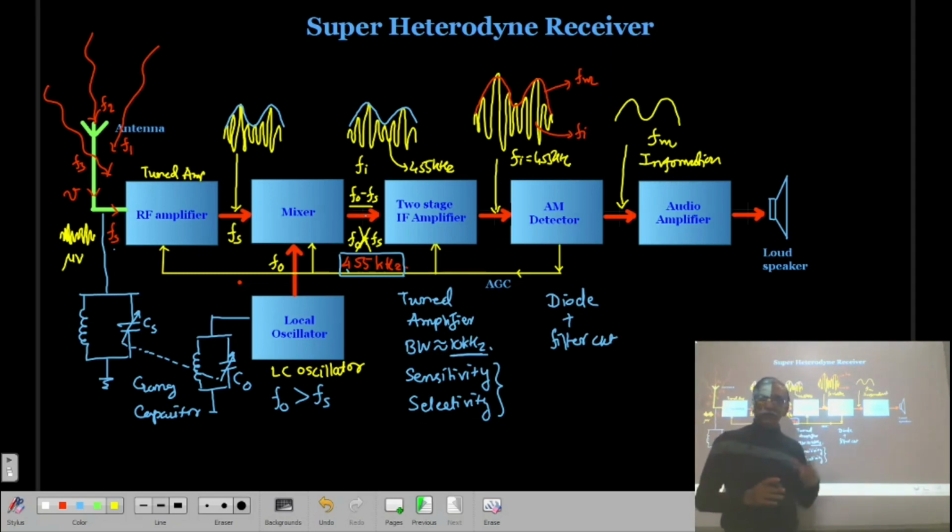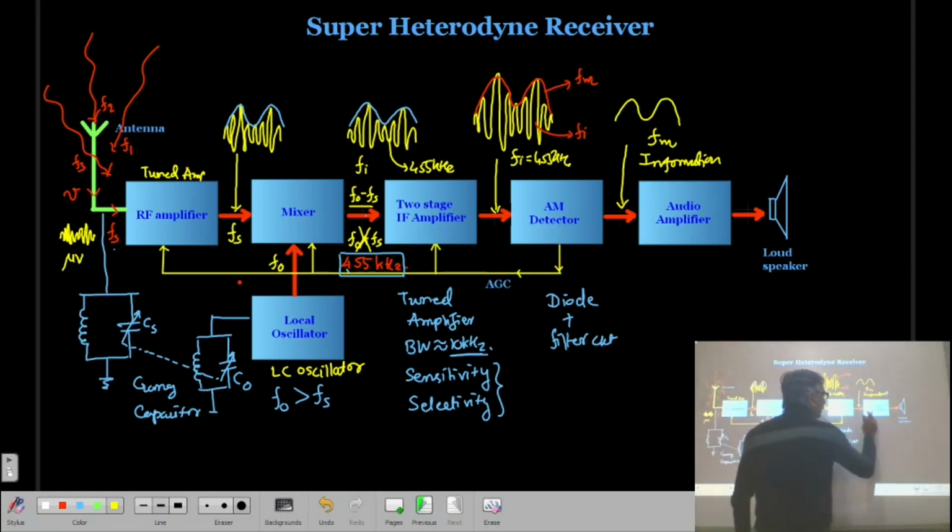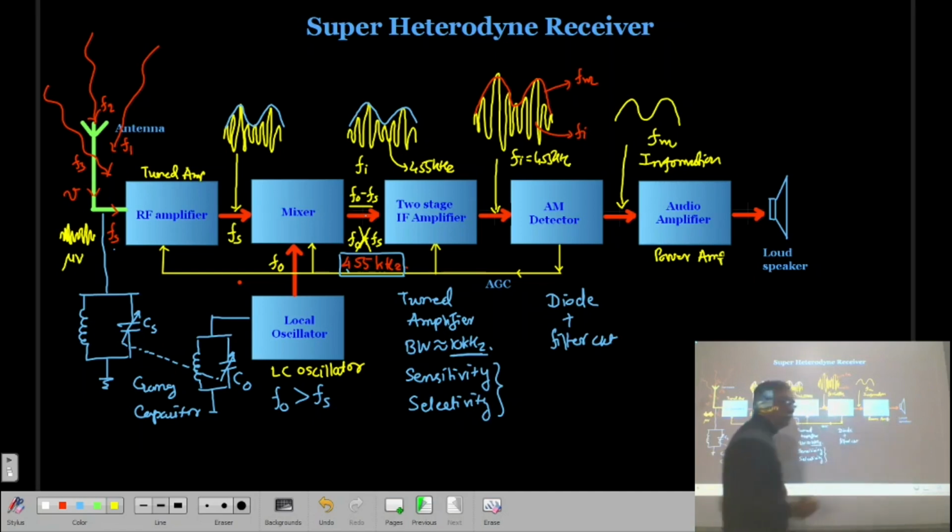It can be a push-pull amplifier or a complementary pair amplifier. A power amplifier amplifies the voltage as well as the current. Because to drive the loudspeaker, we require the current, and that's why in the final stage of the radio, we have to use a power amplifier.